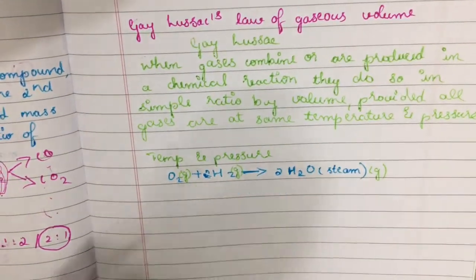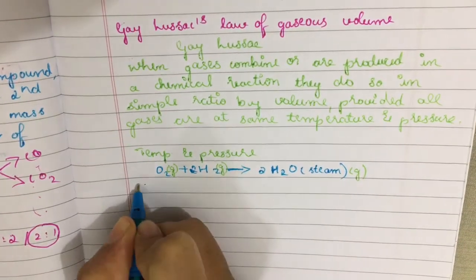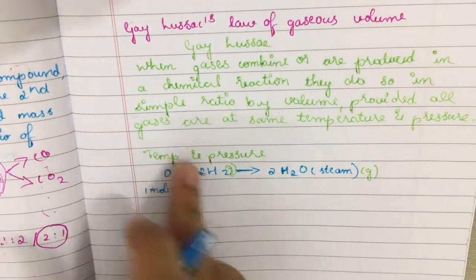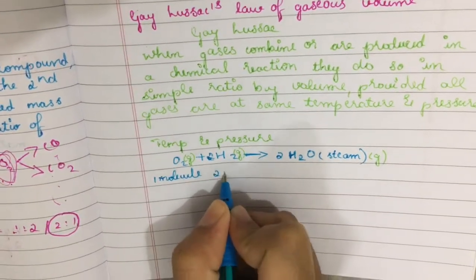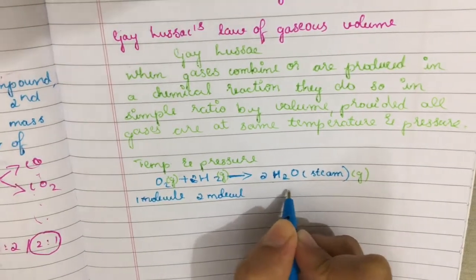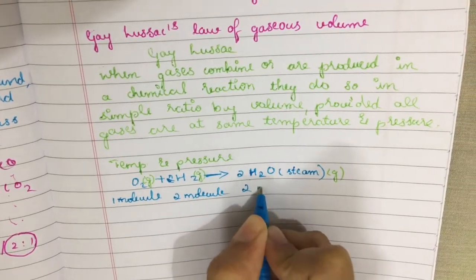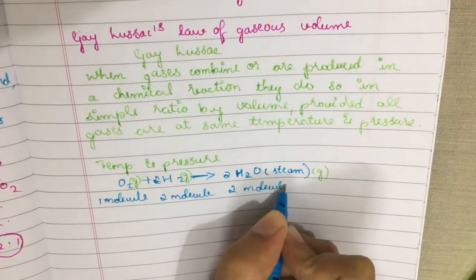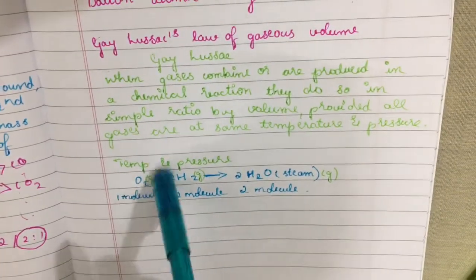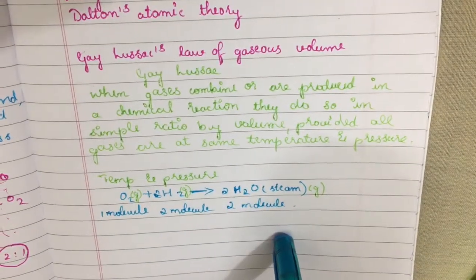By looking at this chemical equation we can say that one molecule of oxygen reacts with 2 molecules of hydrogen to form 2 molecules of steam, or 2 molecules of water.